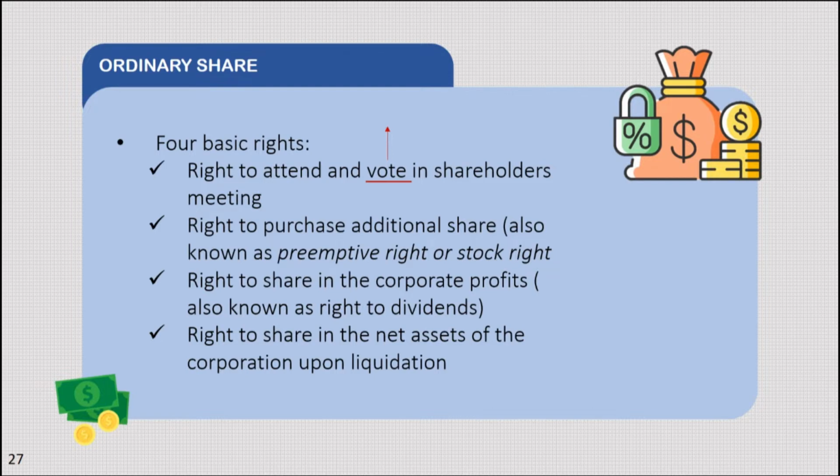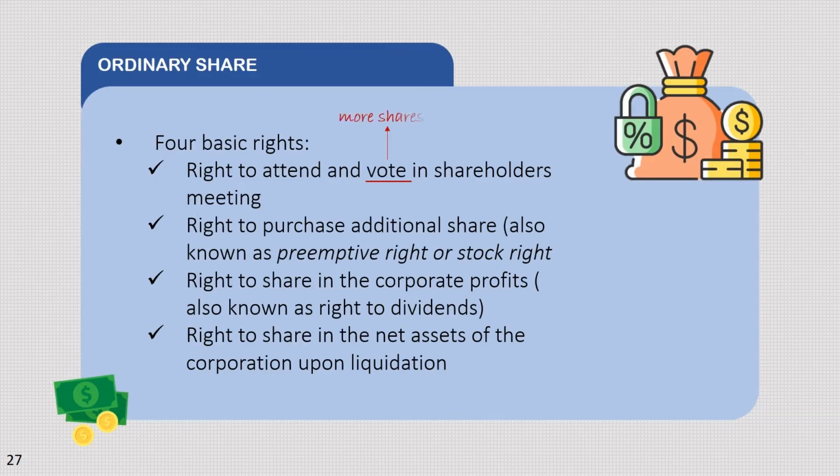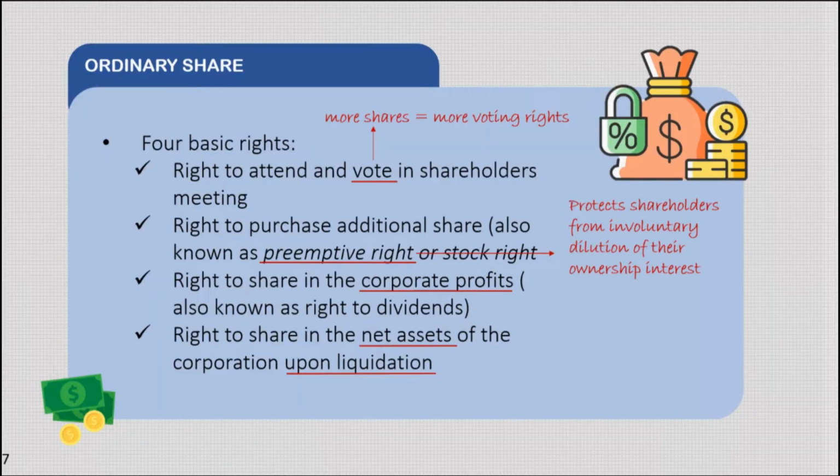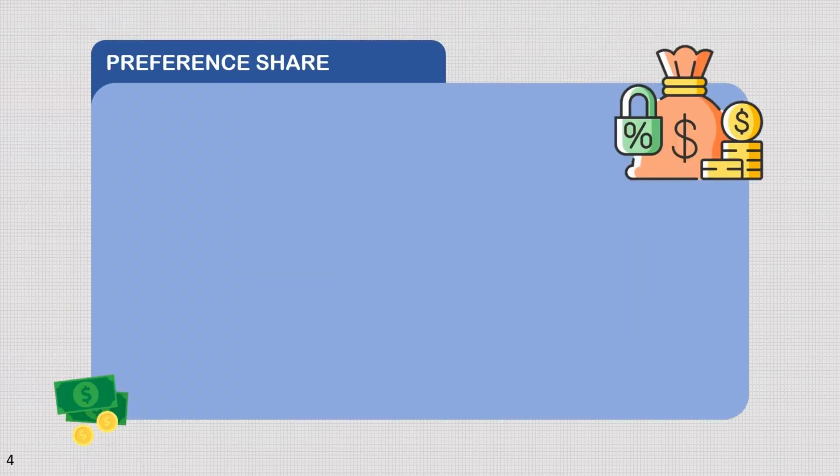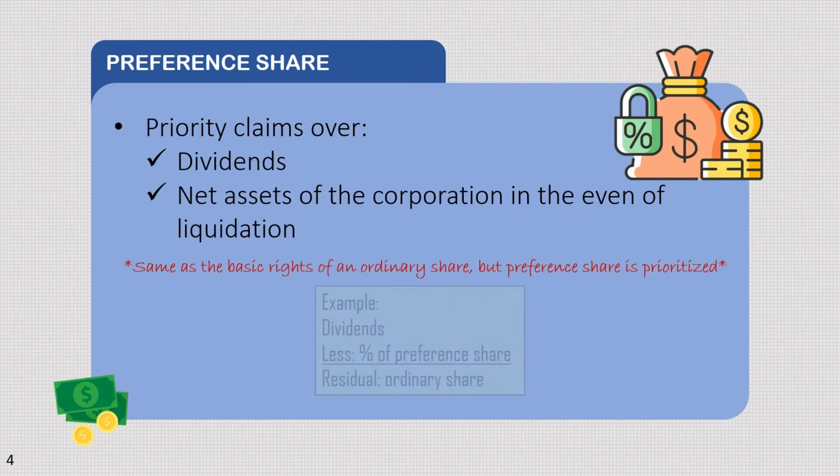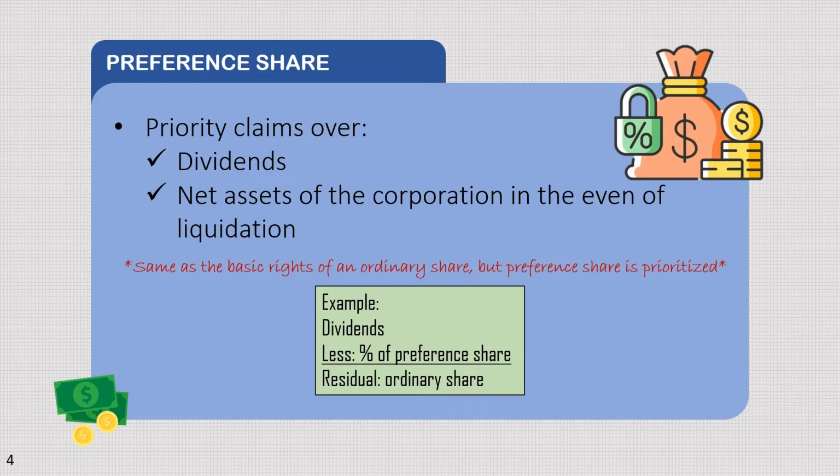So for explanation, for vote, more ordinary shares, more voting rights. Preemptive rights protect shareholders from involuntary dilution of their ownership interest. For the preference share, they have the priority claims over dividends and net assets of the corporation in the event of liquidation. Preference share is prioritized.